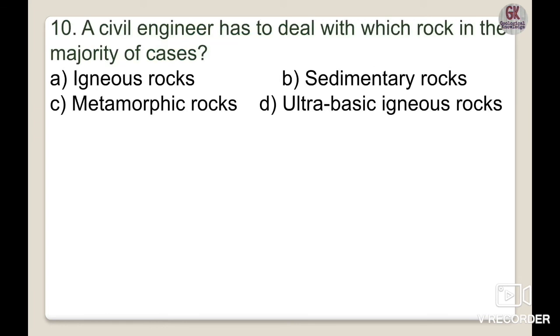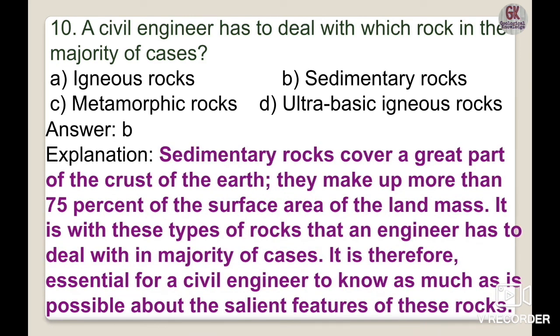Question number 10 is dealing with which rock a civil engineer has to deal with in the majority of cases: igneous rocks, sedimentary rocks, metamorphic rocks, or ultrabasic rocks, the ultramafic igneous rocks. So we all know that it is the sedimentary rocks. Sedimentary rocks make up 80 to 90% of the rocks occurring on the earth's surface, and they cover more than 75% of the surface area of the landmass.